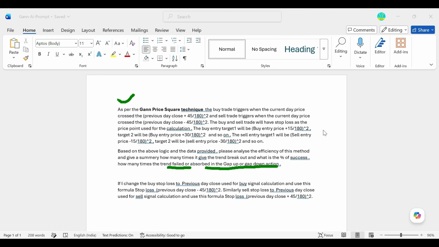I'll be going for the screen now. The very idea is that you can test all these Gann methods, whatever we have given, easily with the help of ChatGPT.